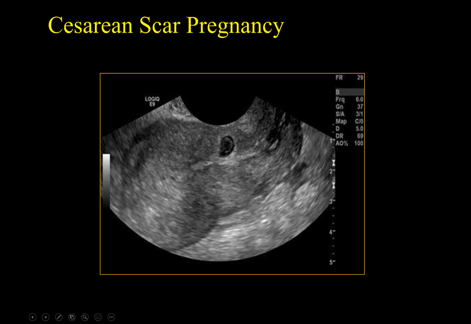Here is the uterus, the endometrial stripe is empty, and here is the cervix, external os, and just above the internal os in an eccentric position, you can see a gestational sac containing a yolk sac. The location of the sac within the myometrium of the lower segment, and the scar tissue seen extending to the endometrial cavity, are clear indicators that this is a scar pregnancy.